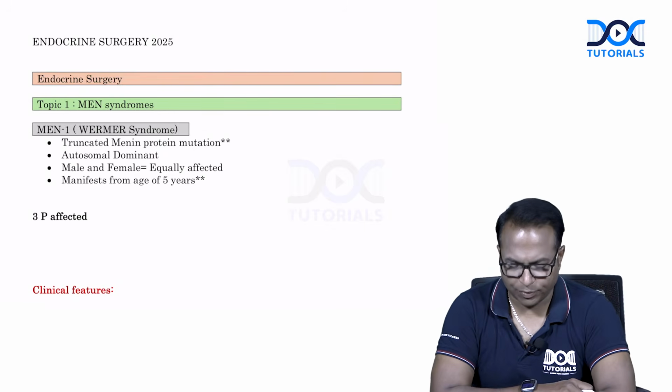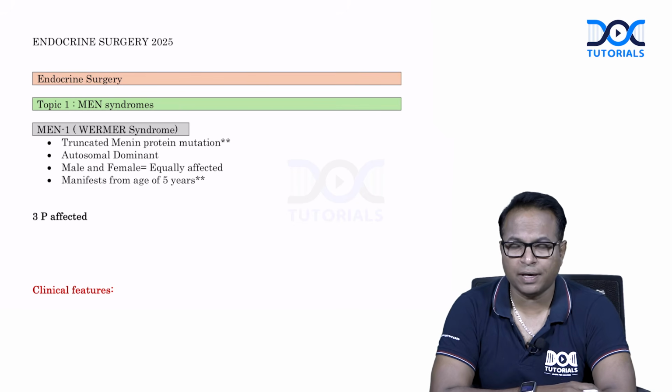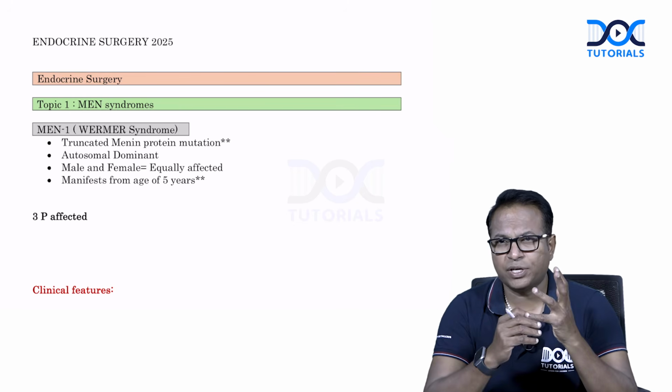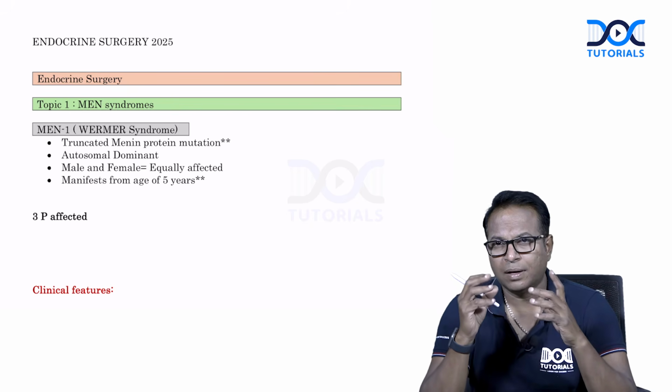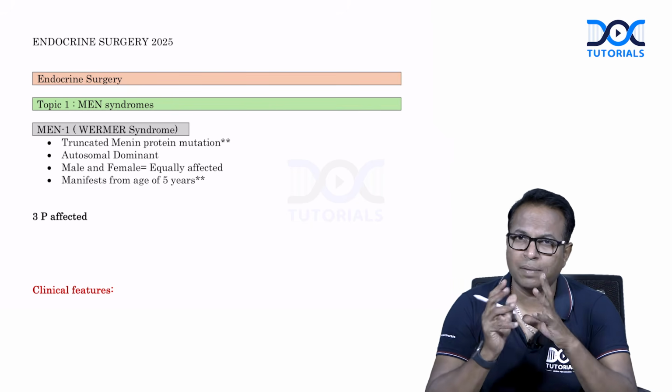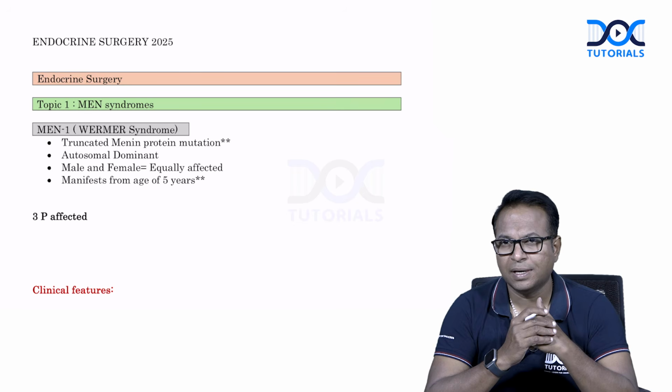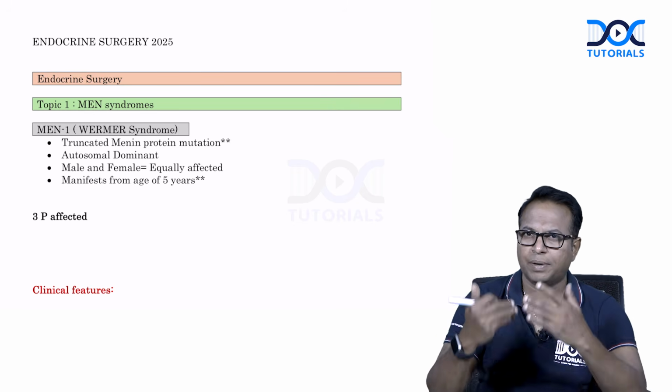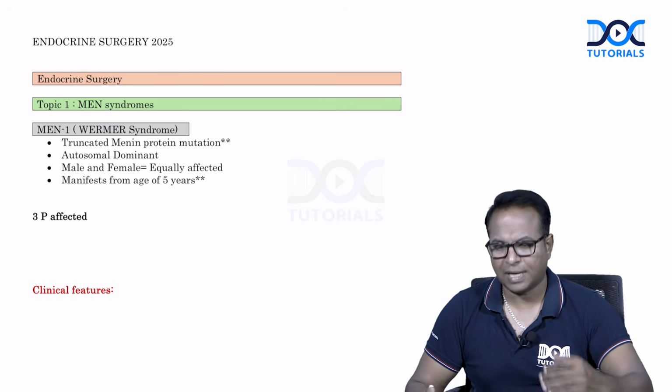Next, we are going to discuss one of the important topics in endocrine surgery. It includes MEN syndrome, hyperparathyroidism, Cushing syndrome, Phaeochromocytoma, all important surgical aspects we are going to discuss, because this topic will also be discussed in medicine. So, let me discuss the surgical aspects.